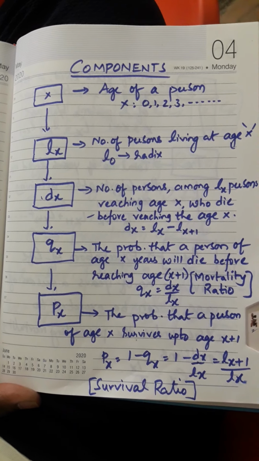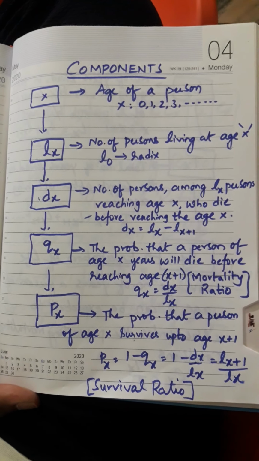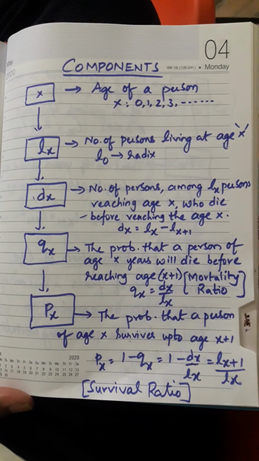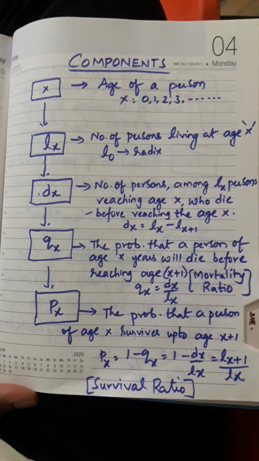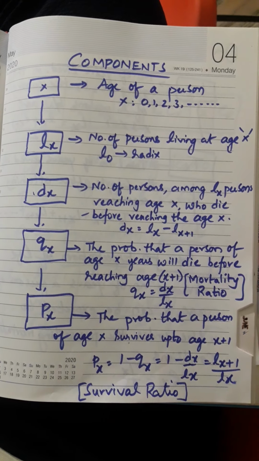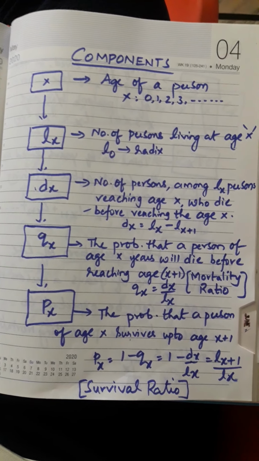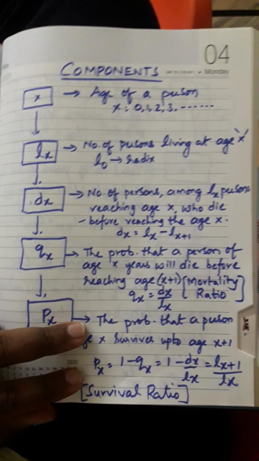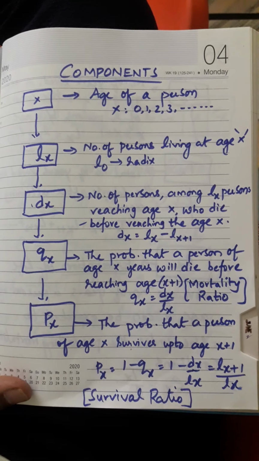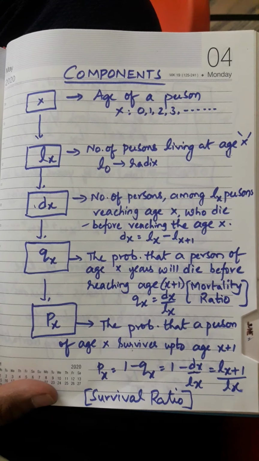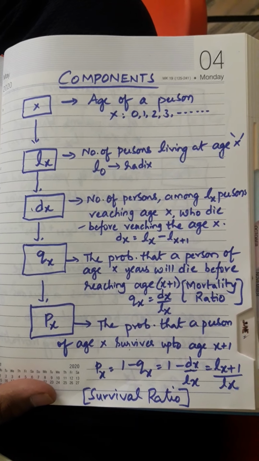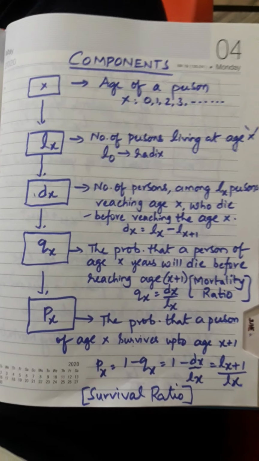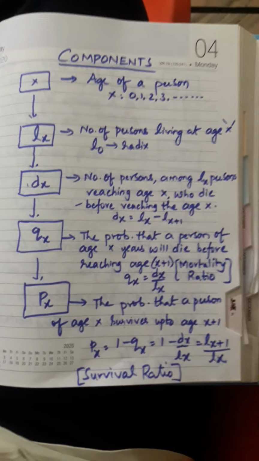You got my point, right? So first age you have mentioned as x, and then lx you have mentioned number of persons living at that age x. Whatever age you took on the top, that age x, how many persons you are collecting. That means if I take 2 at x, now lx becomes number of persons living at age 2. L naught is the radix, size of the cohort.